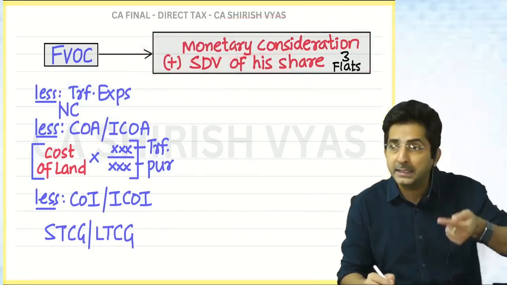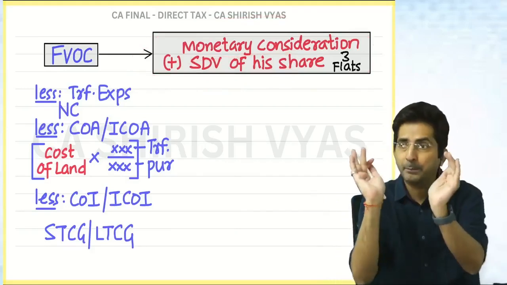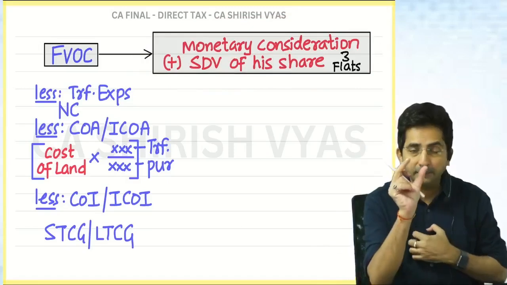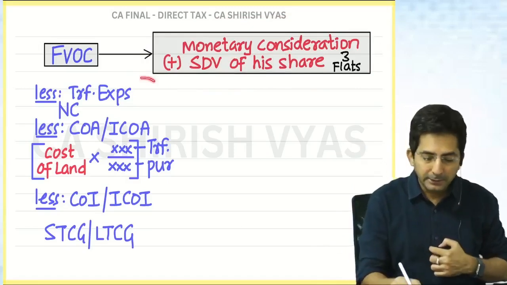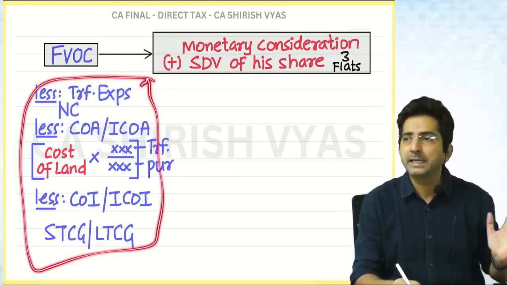That is why I insisted that when you are solving the sum, you write FEOC with a red pen, because that is the thing which is changing. This part is the same in all the sections. Okay.